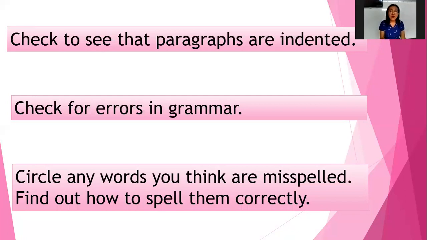Then you check for indentation. Make sure that the paragraph is indented. Move to the right, at least 5 spaces. You also check for errors in grammar. Like when we were doing our DLR, the have is wrong. It should be John has. So that is error in grammar, or you say grammatical error. So you check for that when you are proofreading a paragraph.